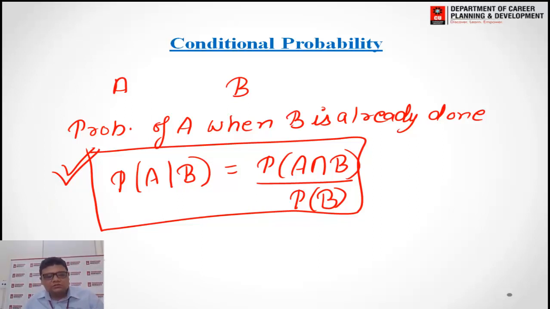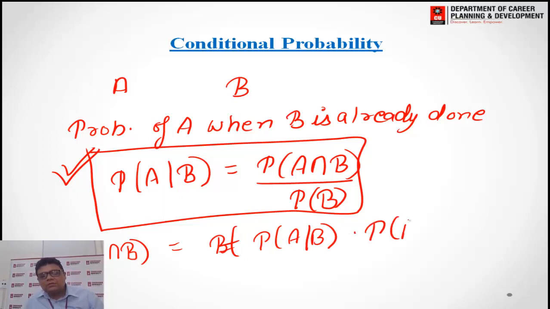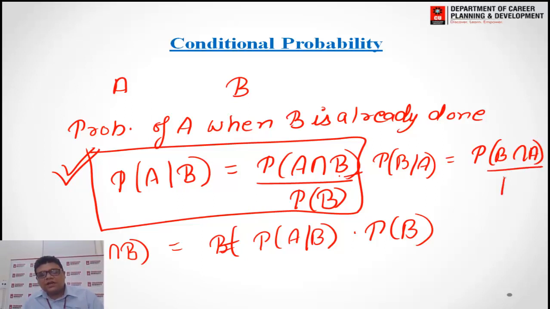Here if the question asks to you probability of A as well as B, it will be probability of A when B is already done multiply by probability of B. Now again, if we have to find B when A is done, probability of B when A is already done, so we will write probability of B intersection A divided by probability of A. In division we always write the probability of that event which is already being done before doing the other event. Okay, this is the generalized concept of the conditional probability.